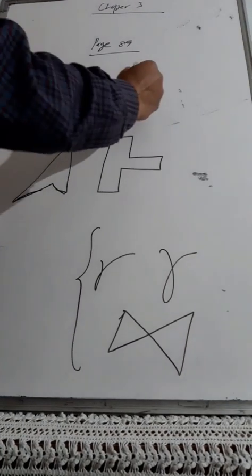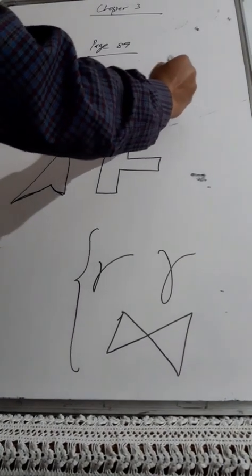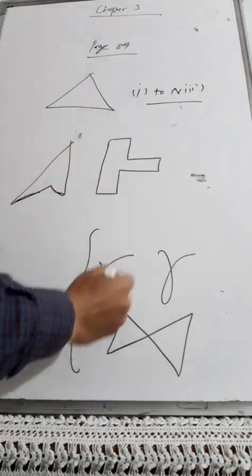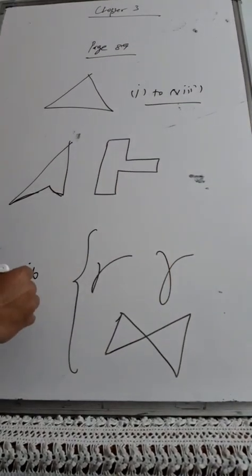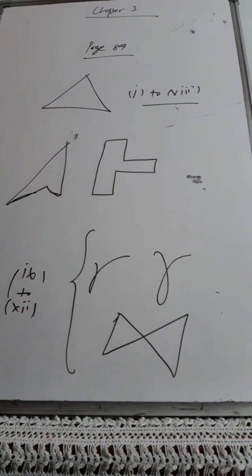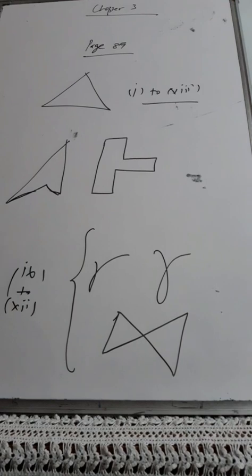In 1 to 8, especially part numbers 1 to 8, in these figures you need to pay attention. And then there are 9 to 12. See the difference, and please try to understand this very carefully.